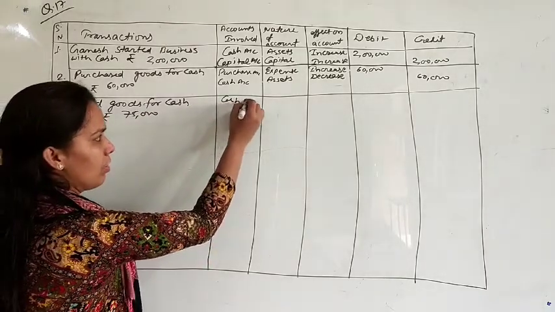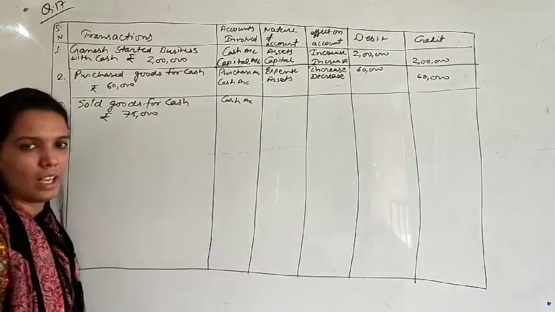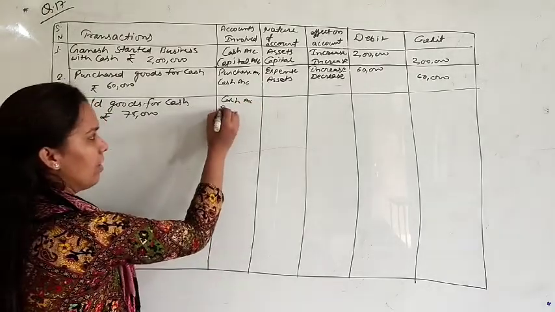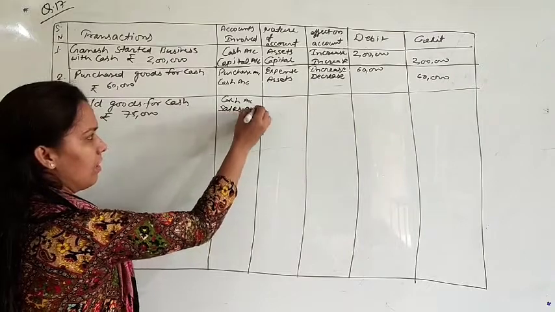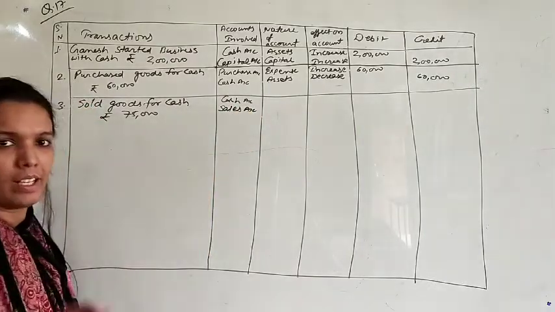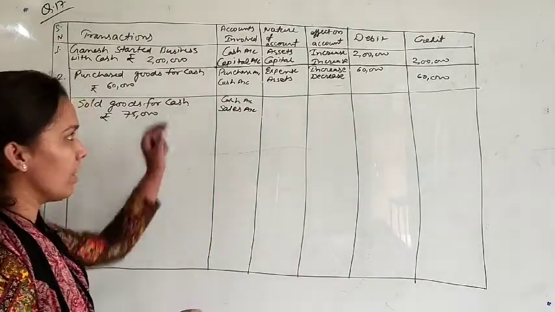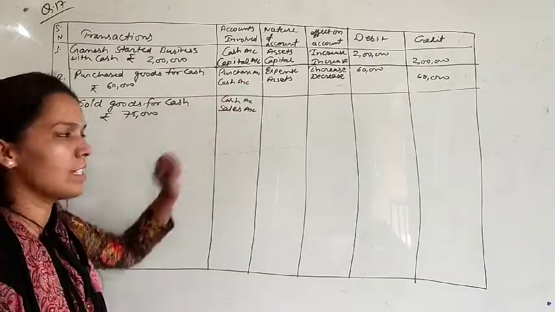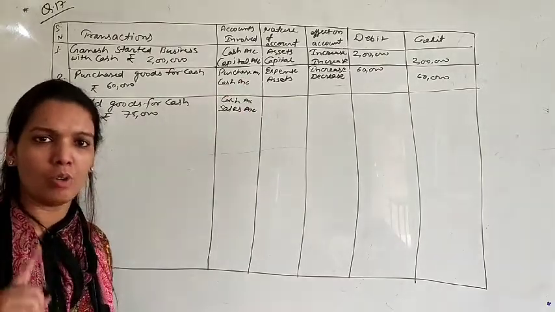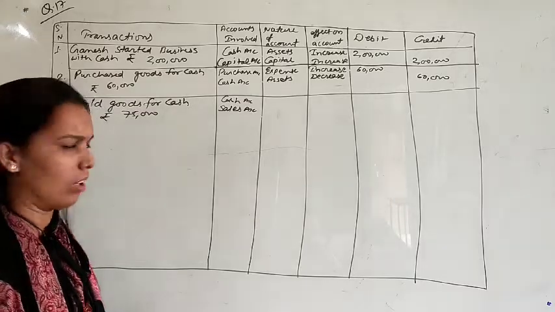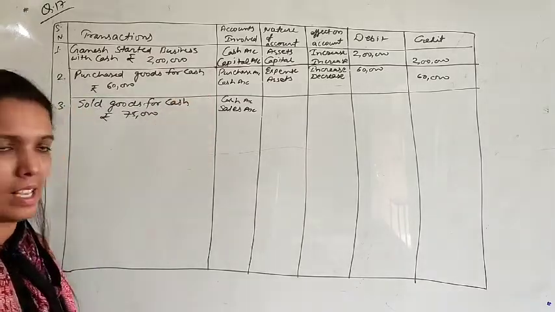This is the first account, cash account, and second one, that is sales. If you are purchasing any goods, if you are selling any goods, so in that condition, purchase account and sales account will be affected. Not stock account, not any goods account. Just purchase account and sales account.